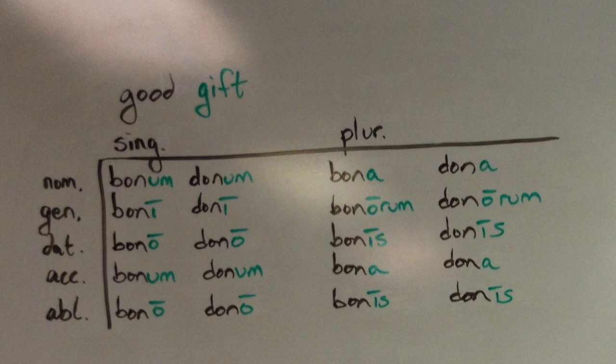As a side note, this is why the Romans thought that rhyming was a little silly, childish, and a bit too easy. In the plural, you should have gotten bona dona, bonorum donorum, bonis donis, bona dona, bonis donis. We'll practice this more in class when we see each other next.